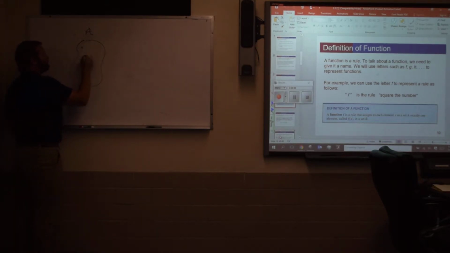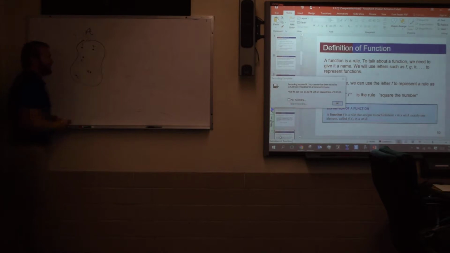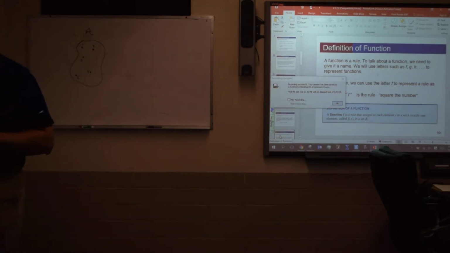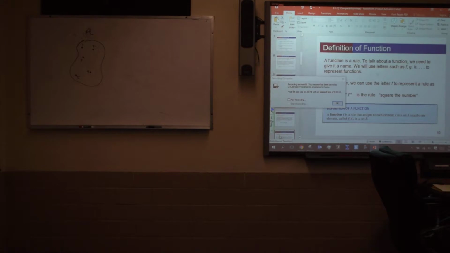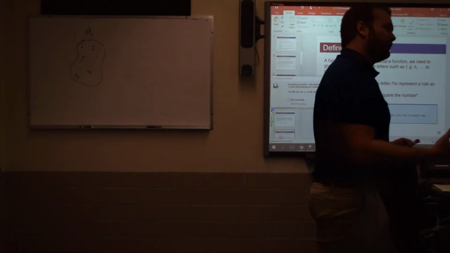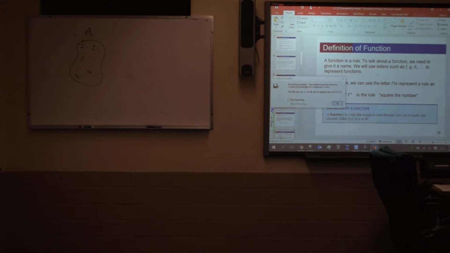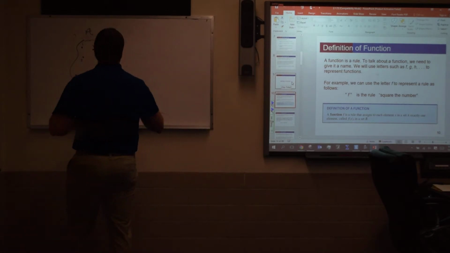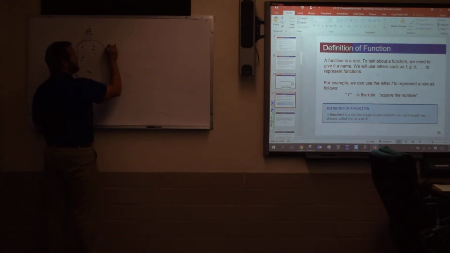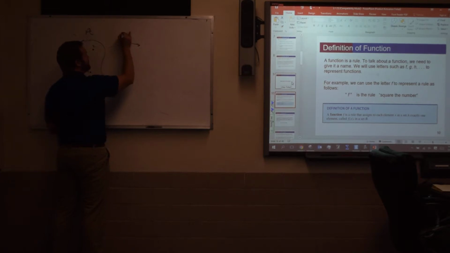I'm just going to make them as points. So I'm just going to put like 1, 2, 3, 4, 5. They don't have to be positive numbers. They don't have to be whole numbers. Basically A is some subset of my real number line. It could ultimately be my entire number line or any portion of it that I feel like looking at. But it's going to take any one of those values out of there, and it's going to apply some rule. And we call that rule, we call it F generally.